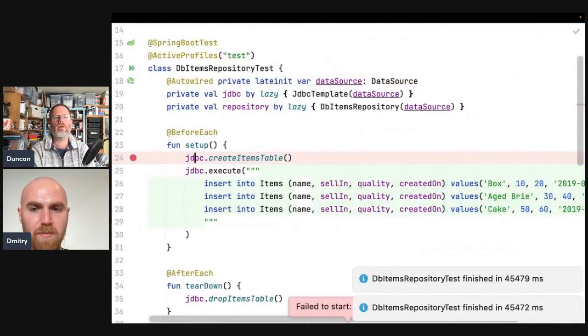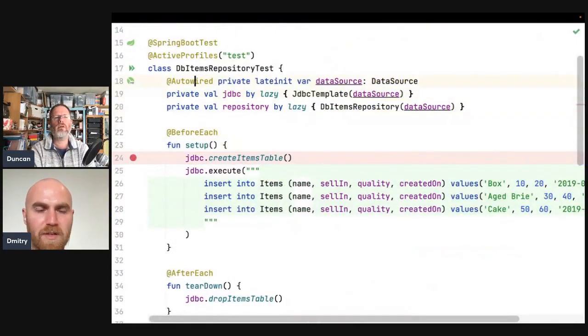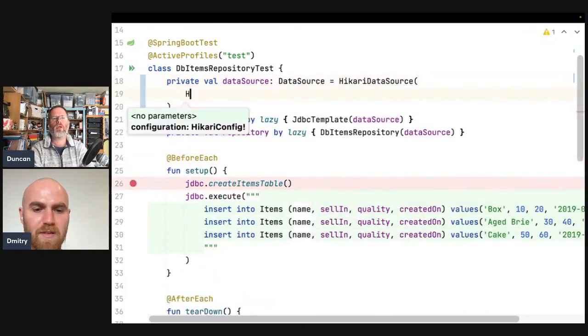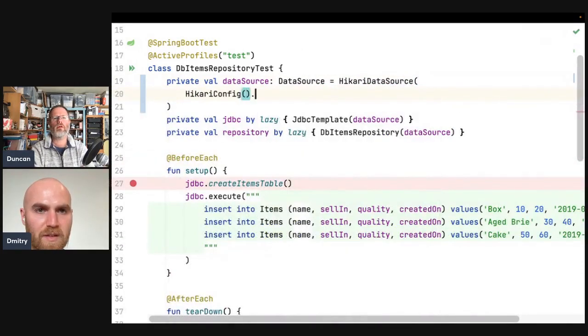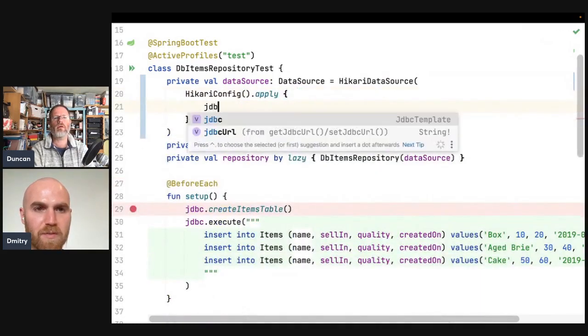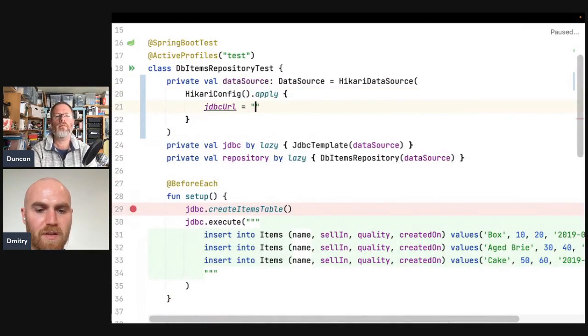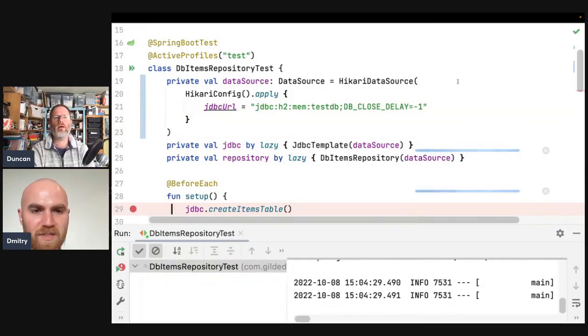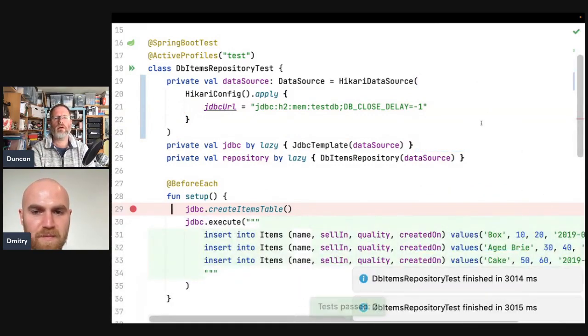Let me stop. And we don't need this. We could create a Hikari data source. Then it takes a Hikari config. And I think we can do something like apply, and this will be the JDBC URL. I can paste this in. Okay. This test should work. We'll see. Yeah, it does.